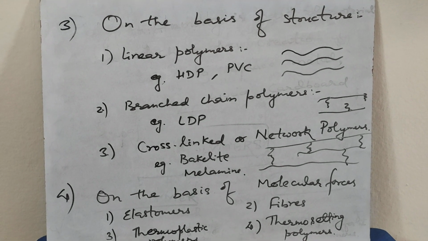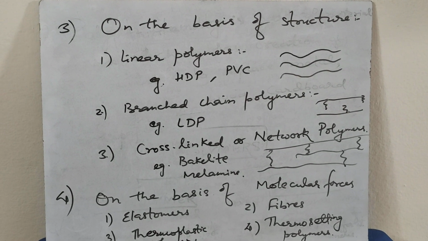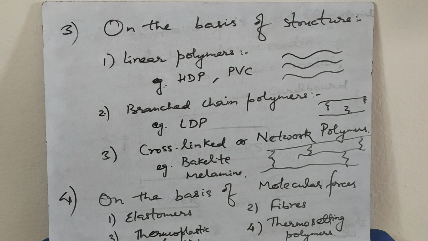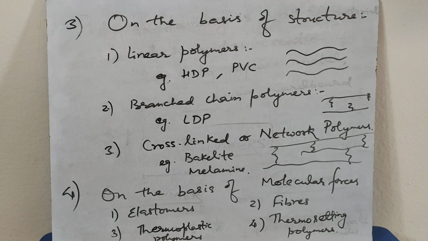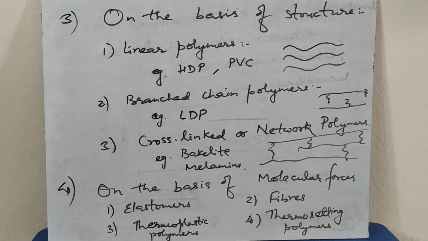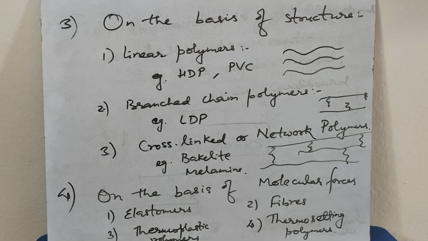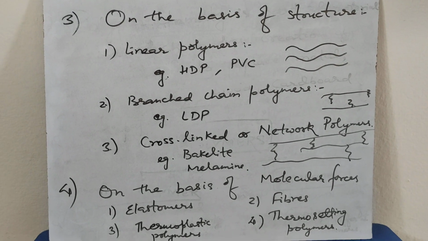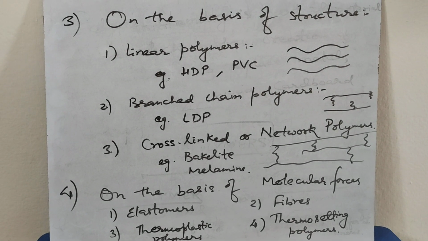Fibers. Fibers are thread-forming solids and they have high tensile strength and they have high modulus. They have the strong intermolecular forces like hydrogen bonding, and these strong forces impart crystalline nature because of the compact or close packed arrangement of the chains. Examples are polyamide, nylon 6,6, polyester like terylene.